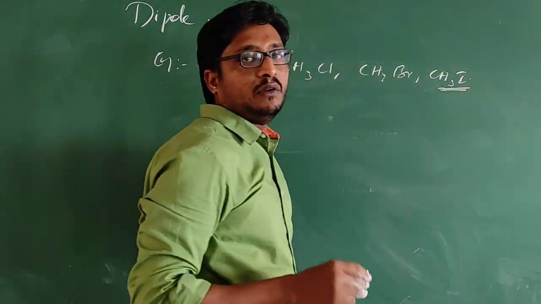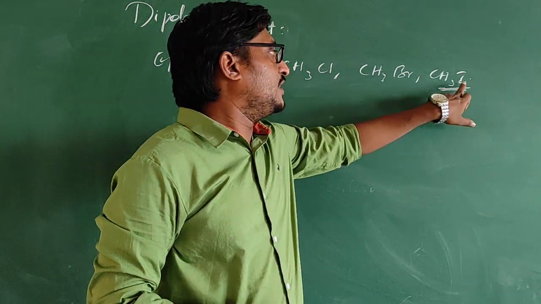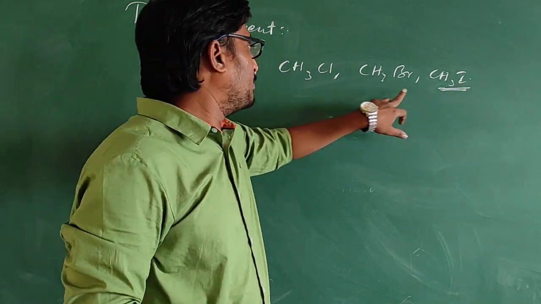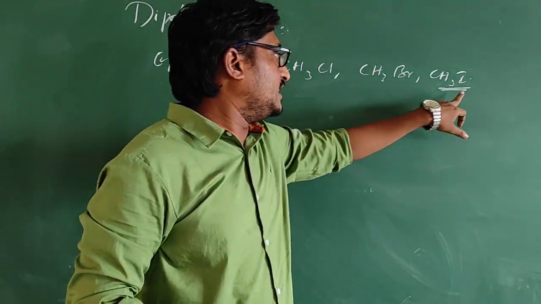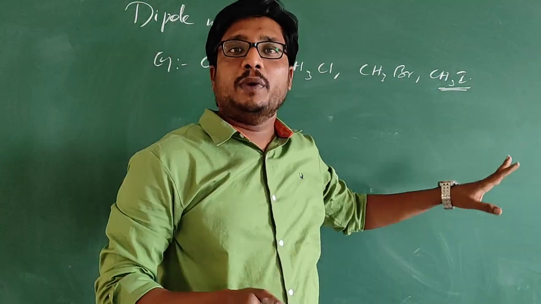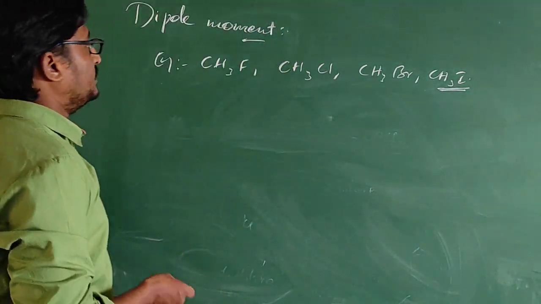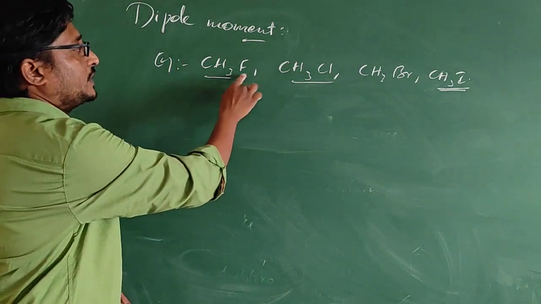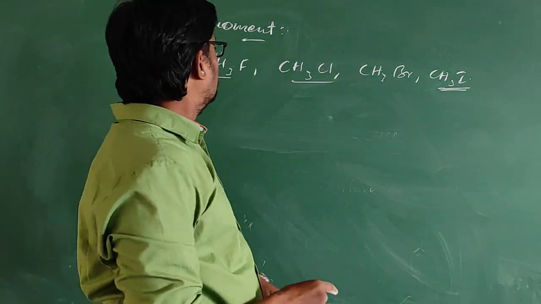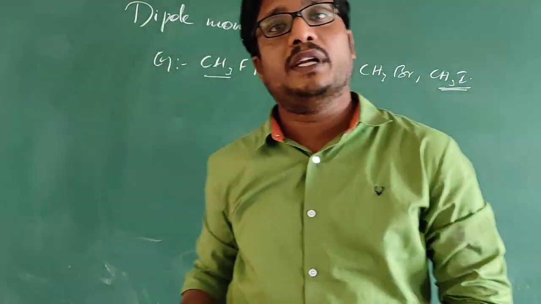Methyl iodide will have the least dipole moment value, because electronegativity of iodine is less when compared with bromine, chlorine or fluorine. Since electronegativity is less for iodine, dipole moment will also be low for methyl iodide. But when we see methyl fluoride and methyl chloride, although fluorine is more electronegative than chlorine, the dipole moment of methyl chloride will be more when compared with methyl fluoride.